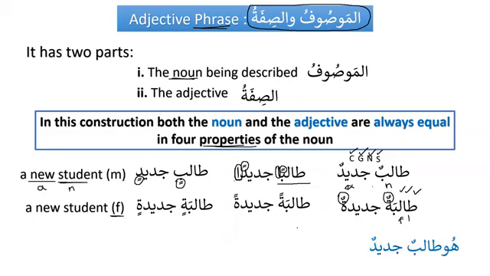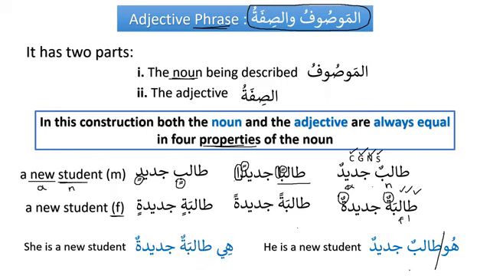So for example, we say huwa talibun jadidun. Now, is it a complete sentence? Yes, huwa talibun jadidun. So we will say he is a new student. And similarly for the feminine, we will say hiya talibatun jadidatun, and it will be she is a new student. So now it's a complete sentence. So we have to have subject and predicate. Either they are used as subject or they are used as predicate. So now we can see that we have used al-mawsuf wa sifa as predicate.